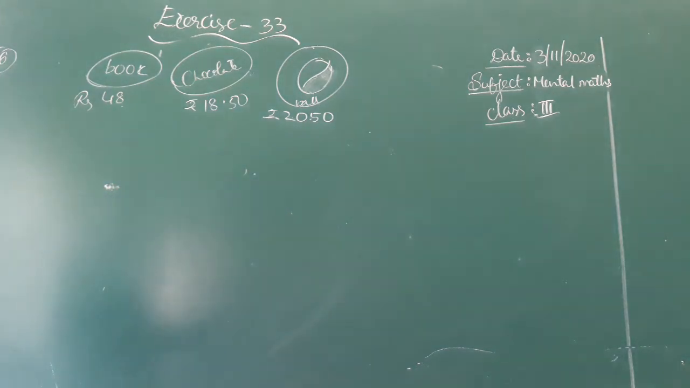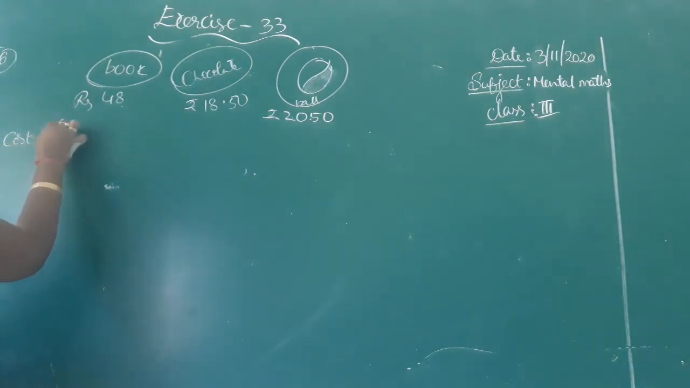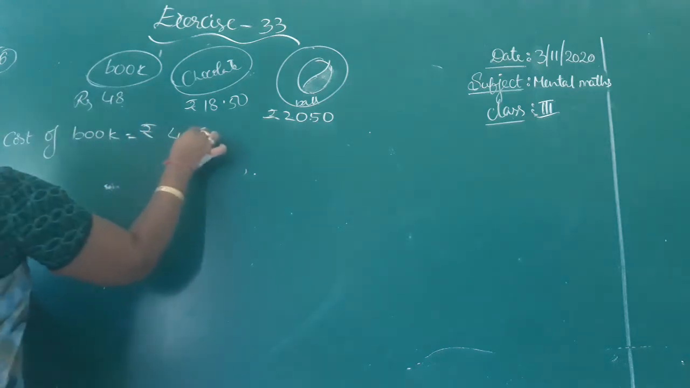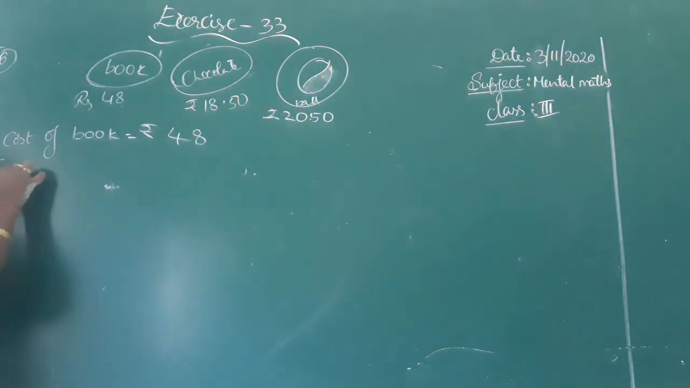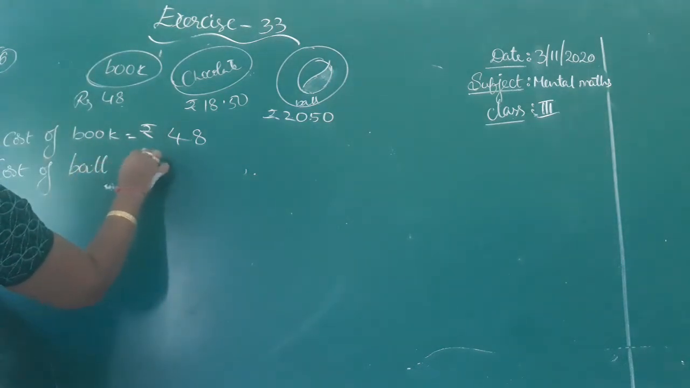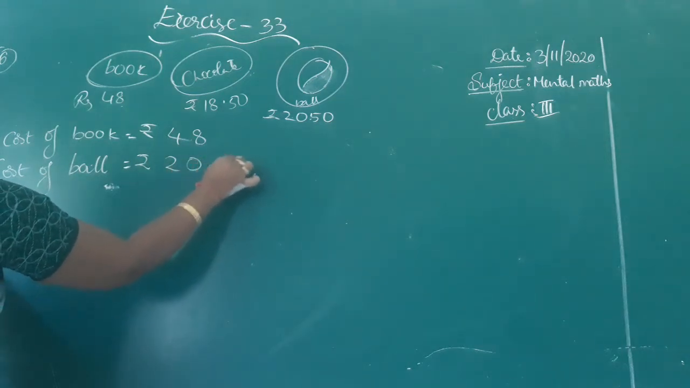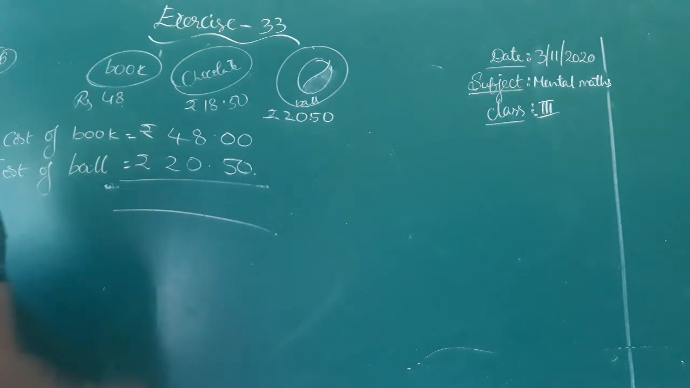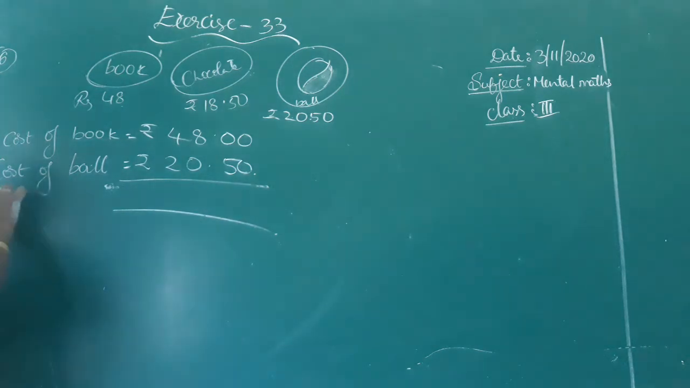What is the question now? I will read to you. How much will you pay for a book and a ball? For a book and a ball. What is the cost of book? Based on the figure, the cost of book is 48 rupees. They are asking us to find the cost of book and ball. What is the cost of ball? 20 rupee 50 paisa. Here 48 rupees.